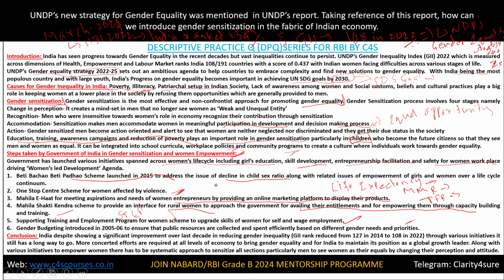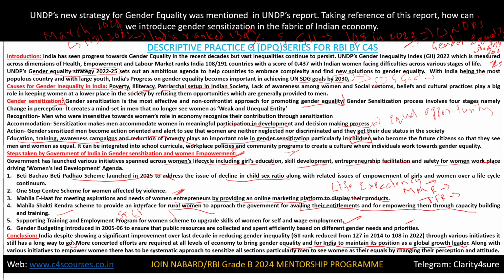At the end, you have to give a good conclusion, students. In conclusion, you can say that India, despite showing a significant improvement over the last decade in reducing gender inequality, ranking from 127 in 2014 to 108 in 2022 through various initiatives, still has a long way to go. More concerted efforts are required at all levels of the economy to bring gender equality and for India to maintain its position as a global growth leader.